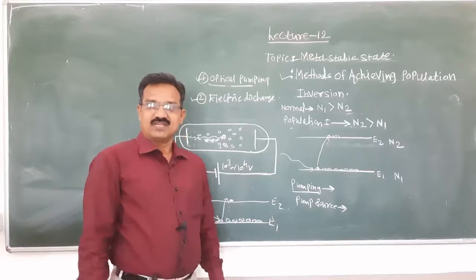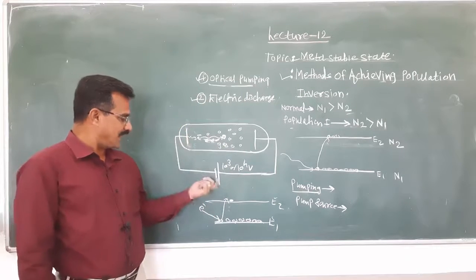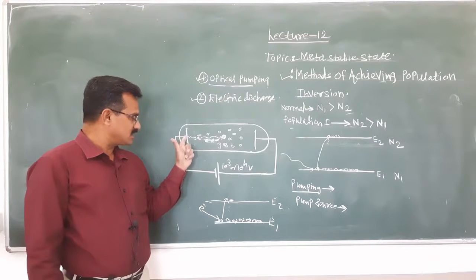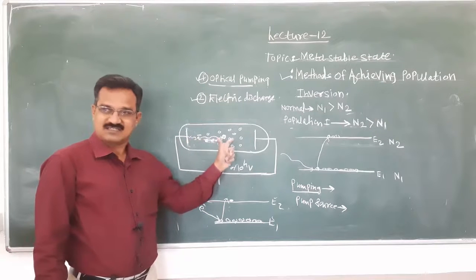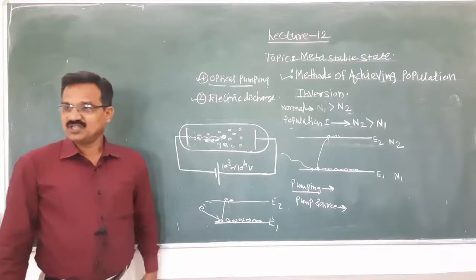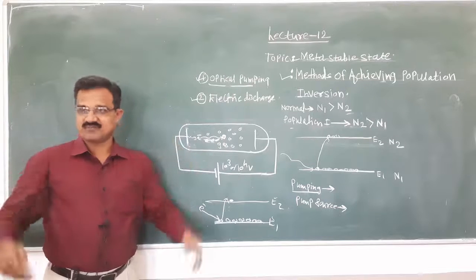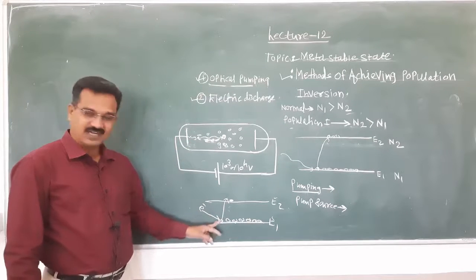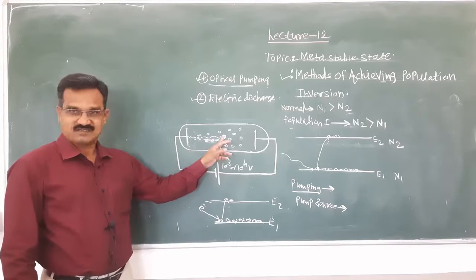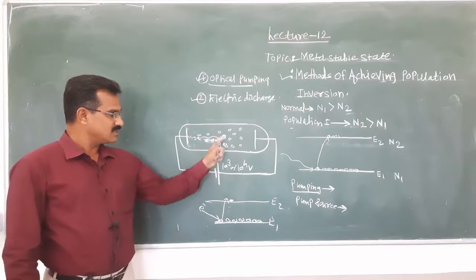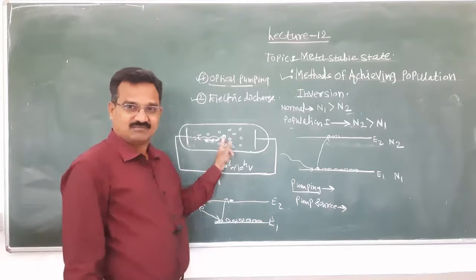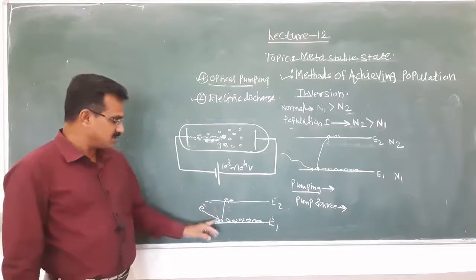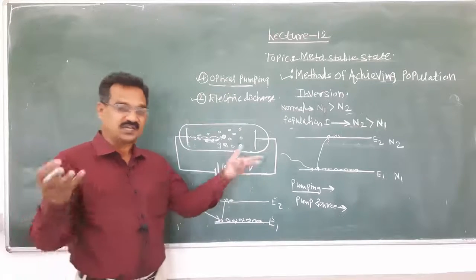Electron means here is a gas. Due to the high voltage, electrons are emitted, and these electrons flow through this gas and are attracted towards the positive electrode. At that time, its energy increases. When sufficient energy is acquired by this electron and it collides with an atom of the gas, what will happen? This atom in the ground state jumps into the excited state. Means excitation by electron or excitation by the electric discharge.